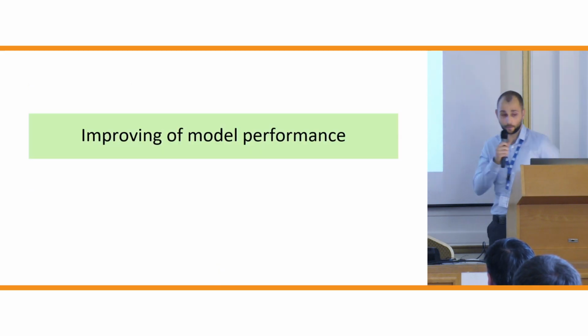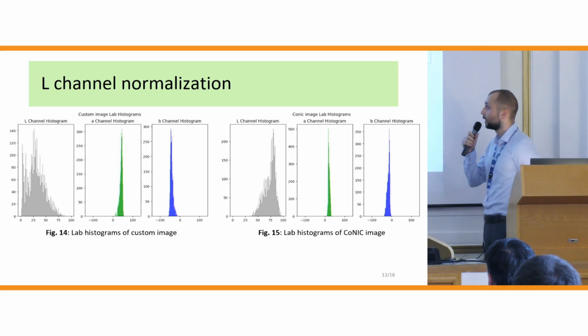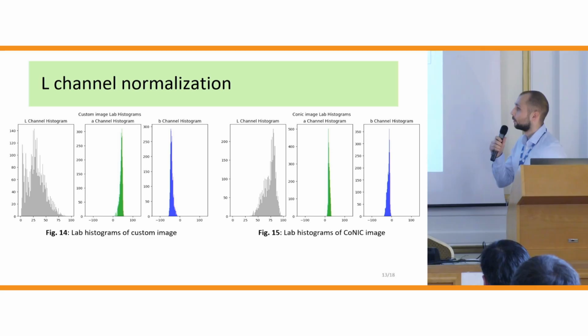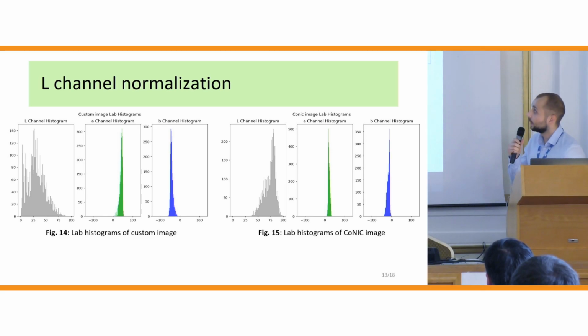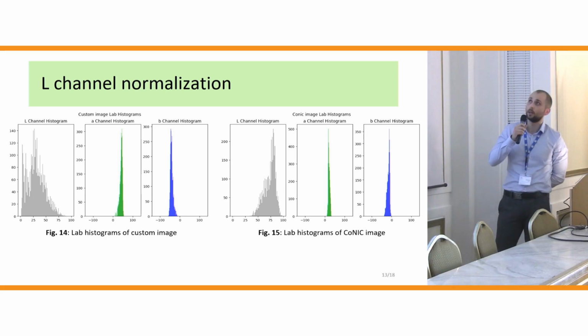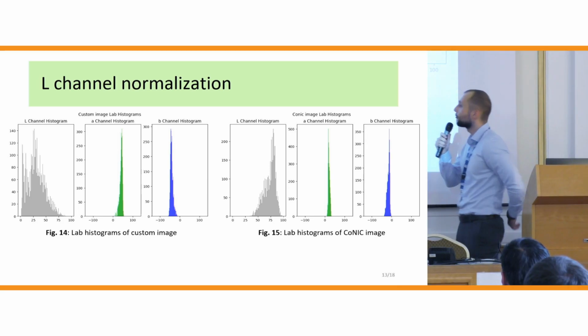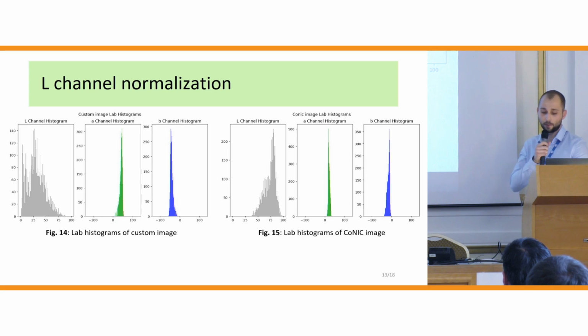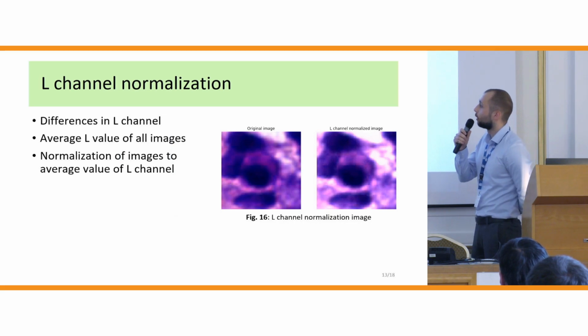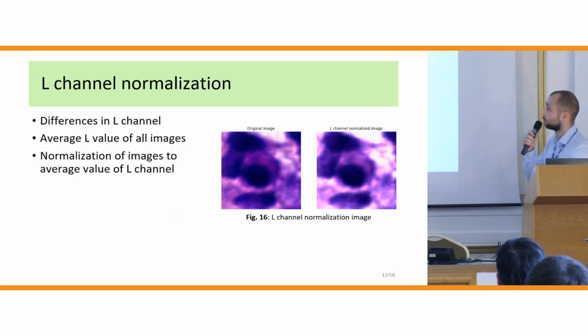For improving our model performance, we found out that when we converted images from both a custom dataset and the Conic dataset and showed them in the LAB color scheme, the L channel histogram is different in both of them. The L channel is lightness. That means both datasets are not in the same color range. Because of this, we needed to perform normalization of this channel. We calculated the average L channel over all images and performed this normalization over this data, and we trained a model